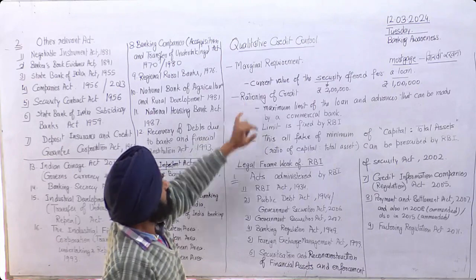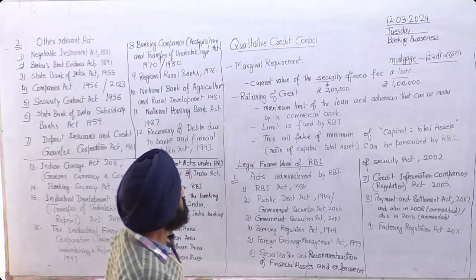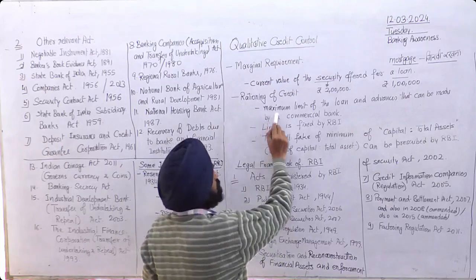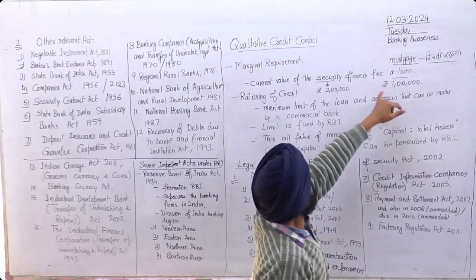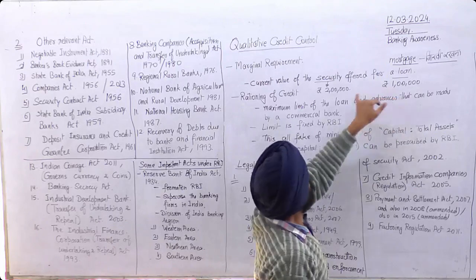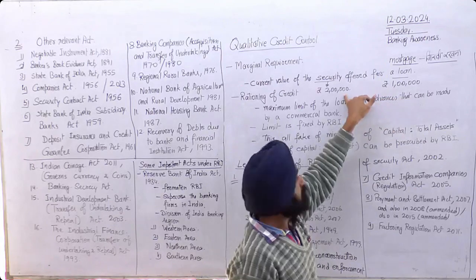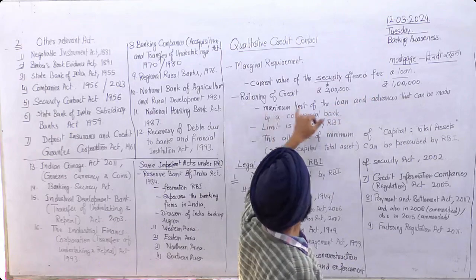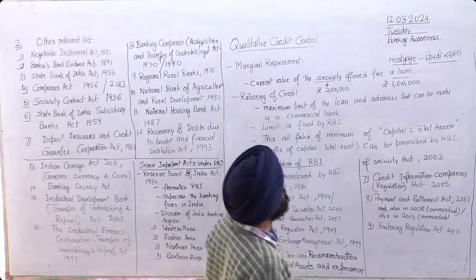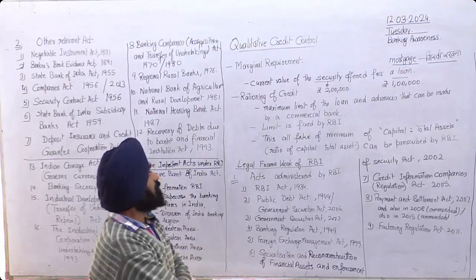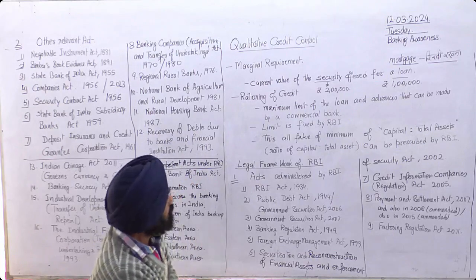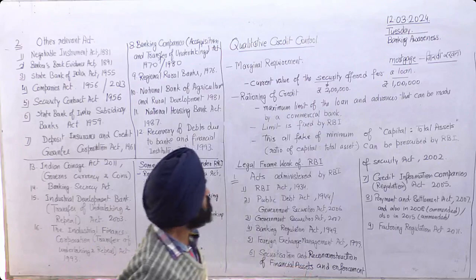In rationing, we take it as the maximum limit of the loan. Here we have taken 1 lakh for 2 lakh security. So it is the maximum limit of loans and advances that can be made by a commercial bank.